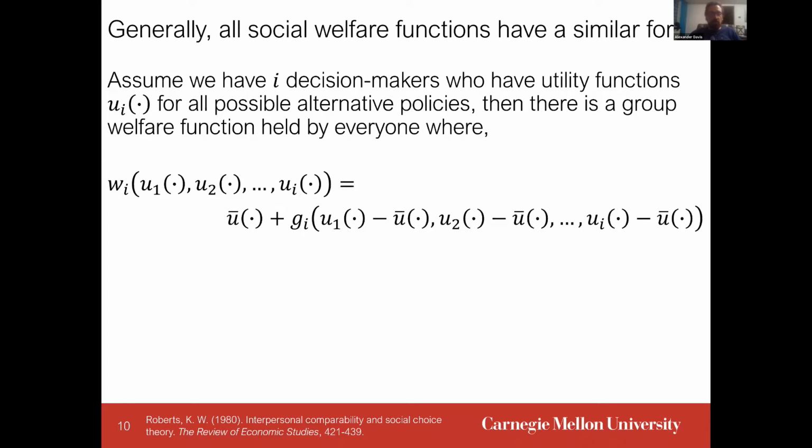Here, the social welfare function for a particular individual I that takes as arguments the individual utilities of all the different decision makers has to be an equally weighted average of the individual utilities plus a homogeneous degree 1 function G of the differences between the individual utilities and the unweighted averages, or the equally weighted averages.